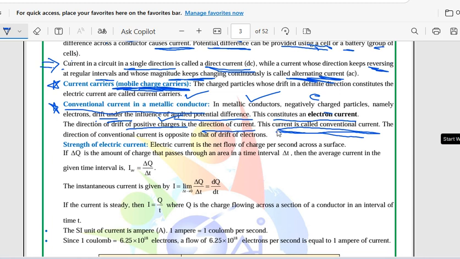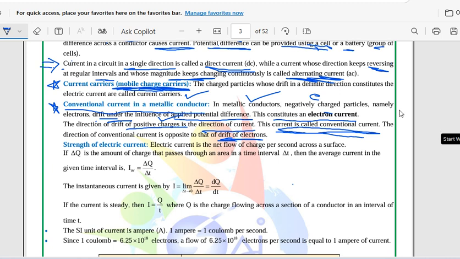The direction of conventional current is opposite to that of electrons.